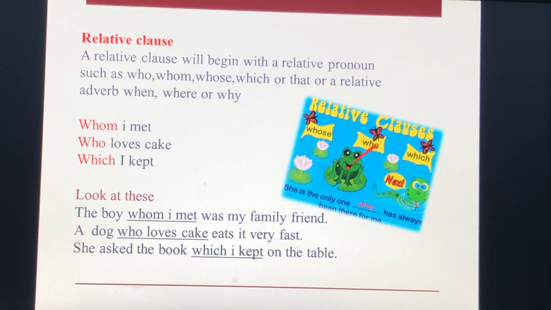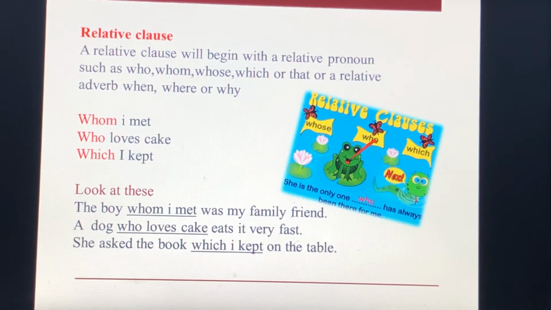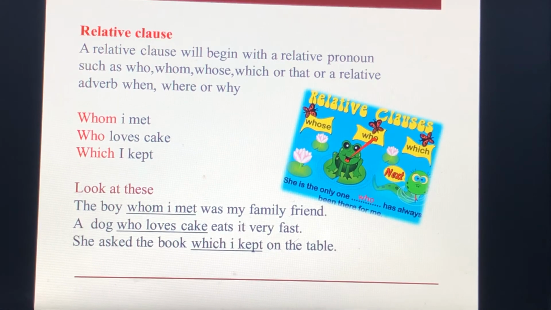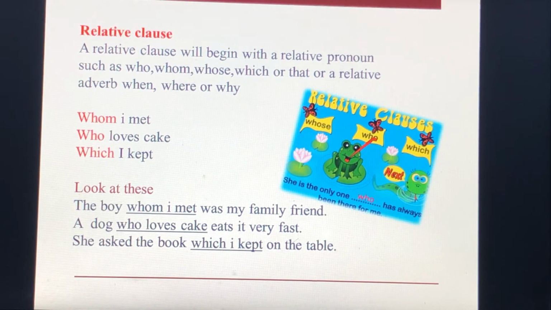Look at these. The boy whom I met was my family friend. So here we have added whom I met and completed the sentence. A dog who loves cake eats it very fast. She asked for the book which I kept on the table.